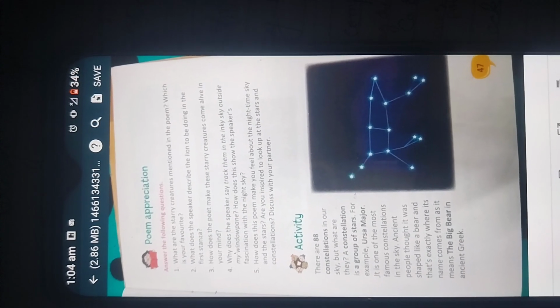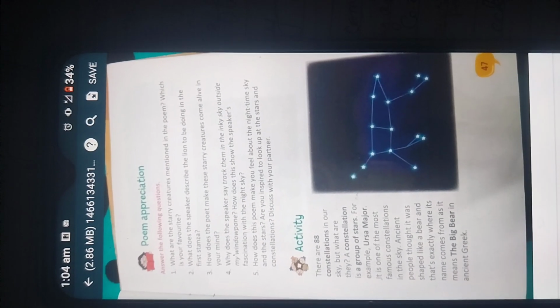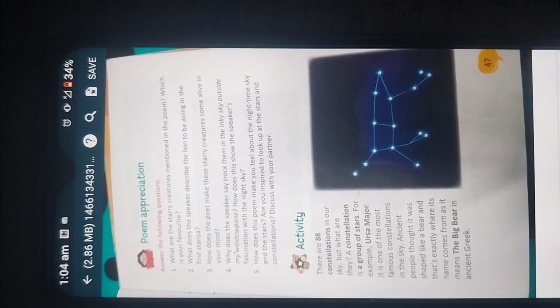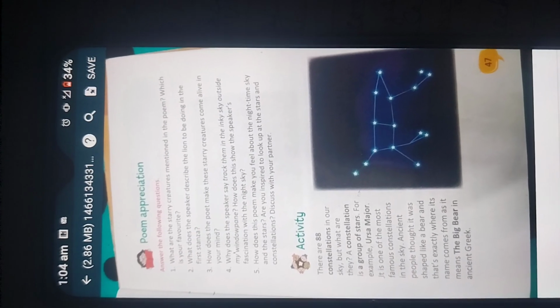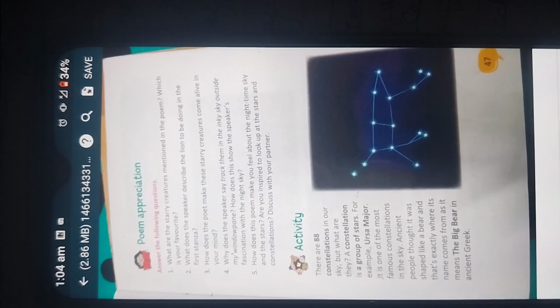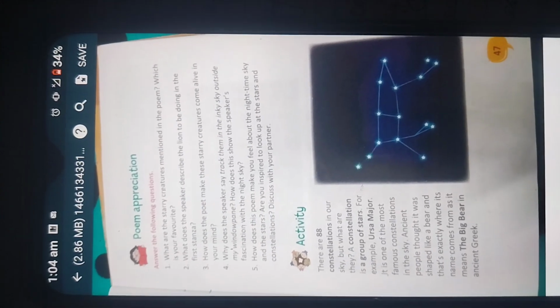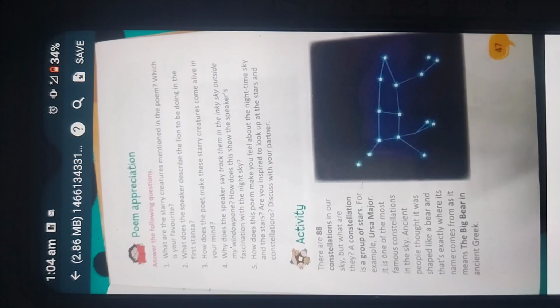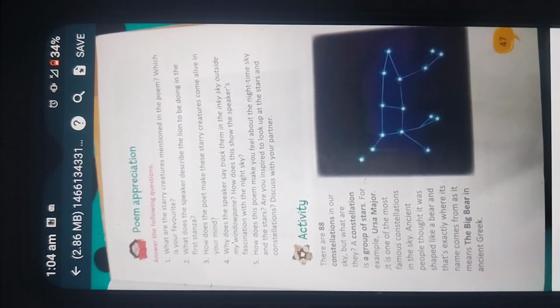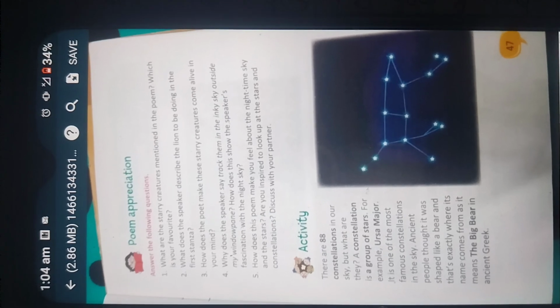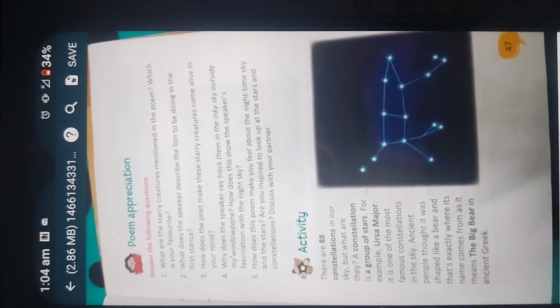Then the next question asks, why does the speaker say, track them in the inky sky outside my window pane? He says that because he is looking at the sky through the window. How does this show the speaker's fascination with the night sky? It shows that he likes to look out of his window during night and observe the pattern of the stars. That is why he is able to form the shapes, right?